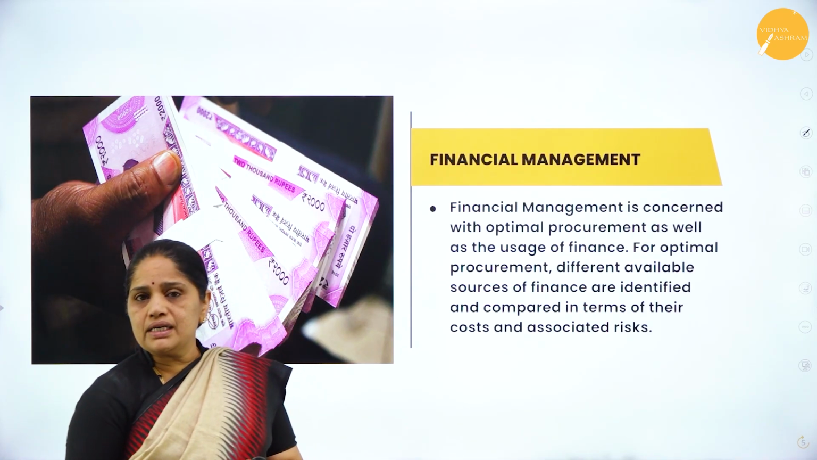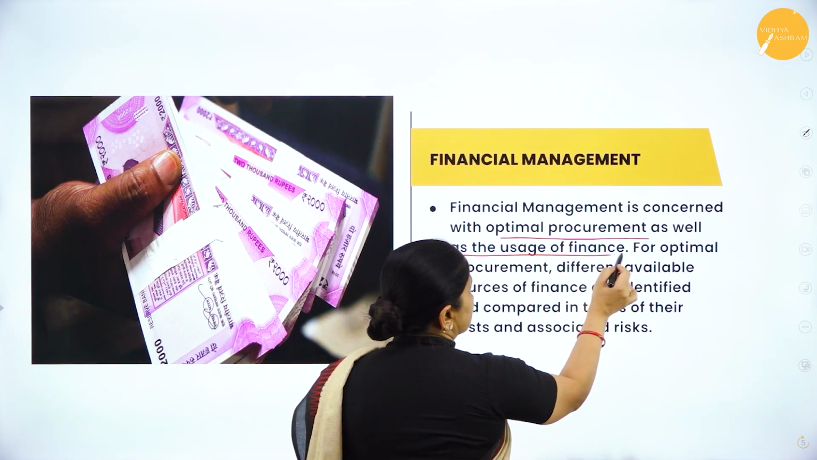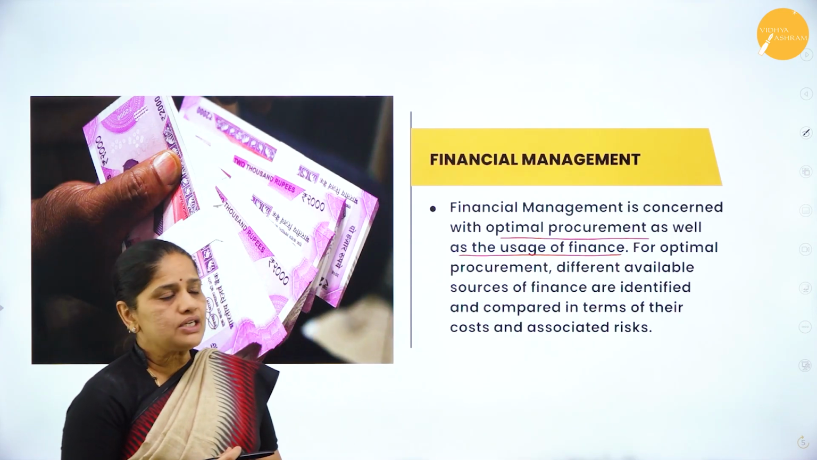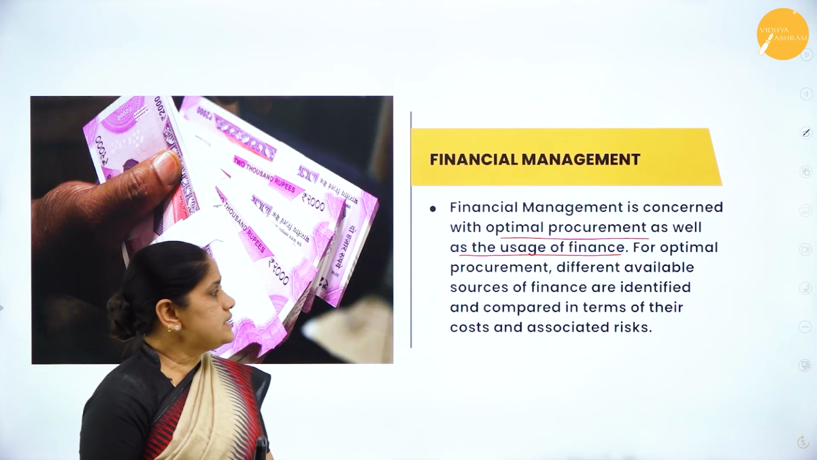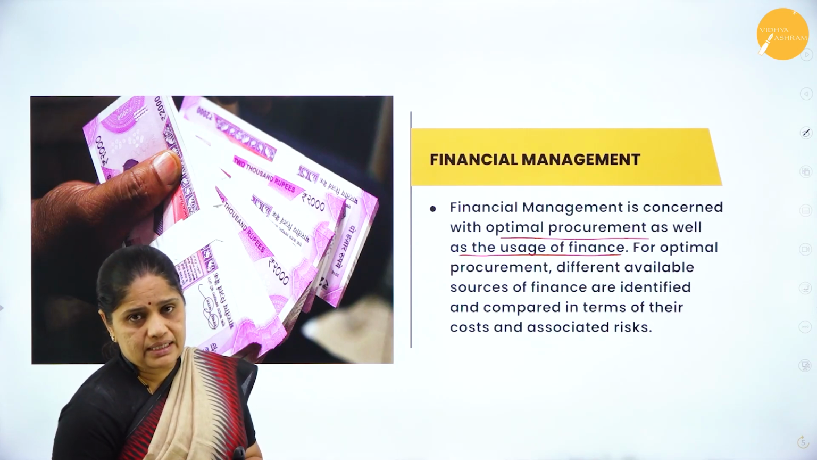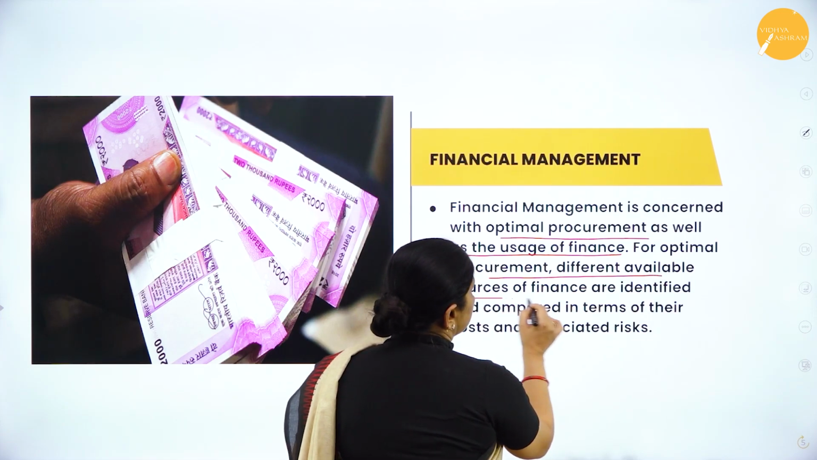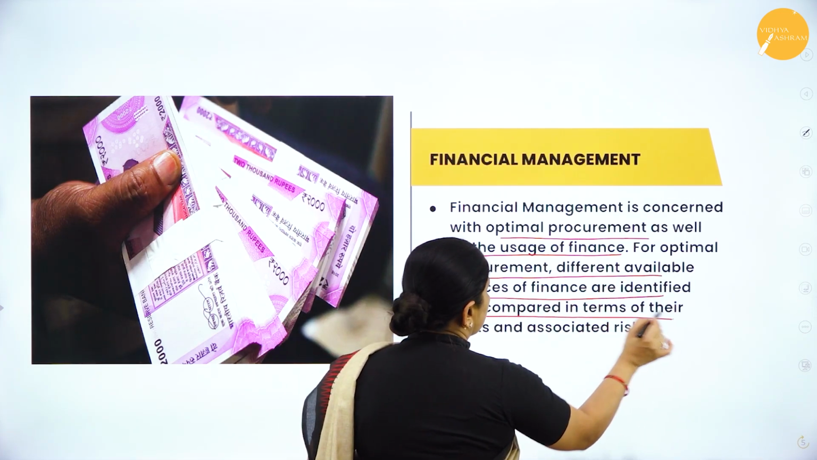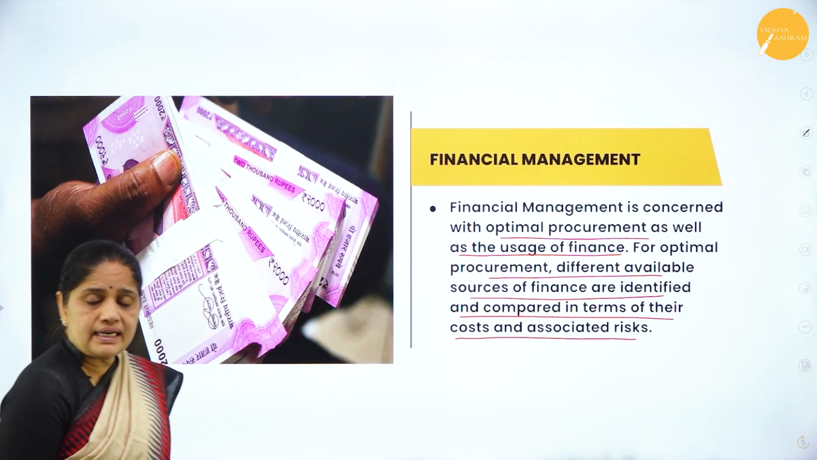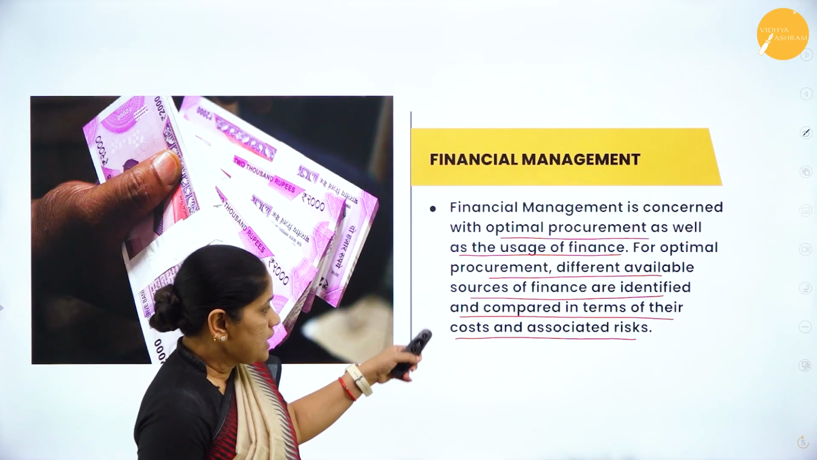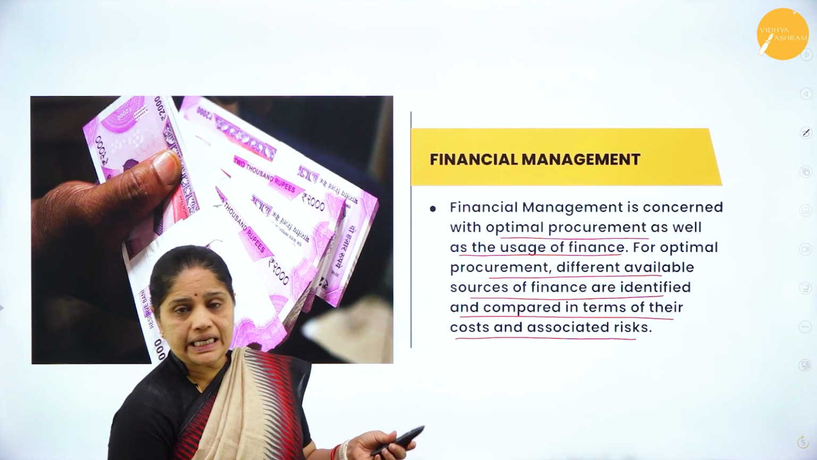Then the next one is financial management. It is concerned with optimal procurement as well as the usage of finance. So financial management is getting the best source of finance and the best usage of finance. For optimum procurement, different available sources of finance are identified and compared in terms of cost and associated risk. So when you are identifying the different sources of finance, you have to compare them with the different costs and also the risk associated with each source.